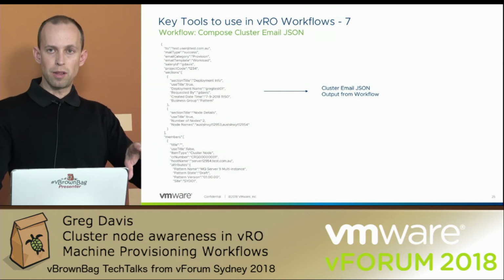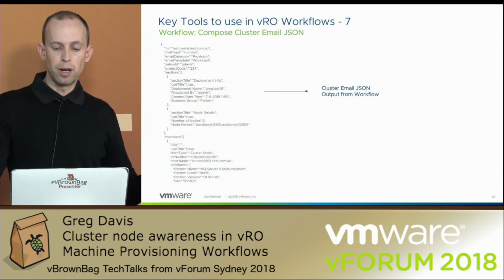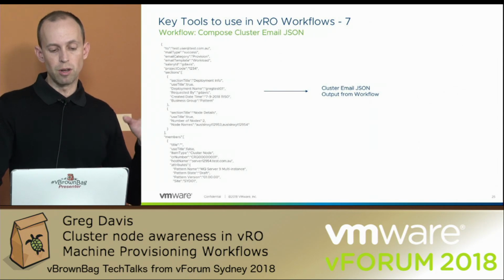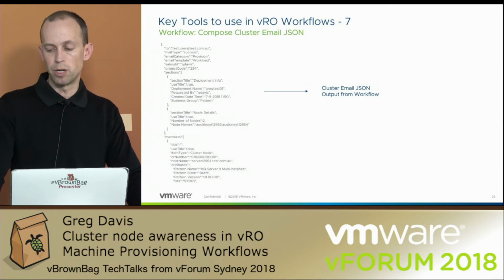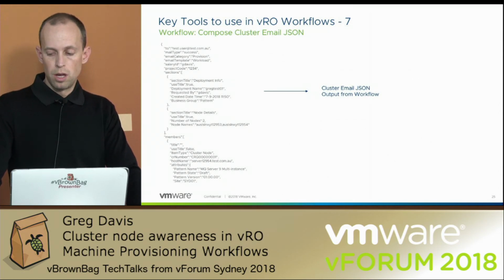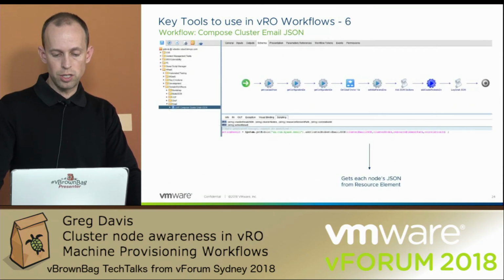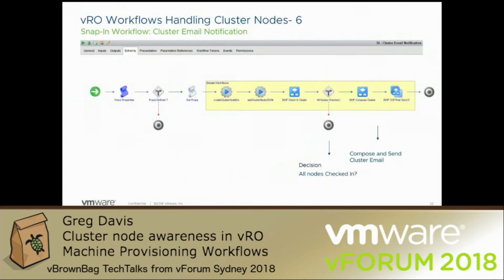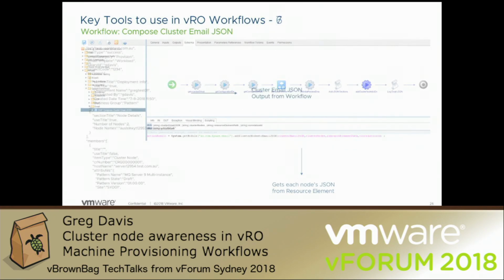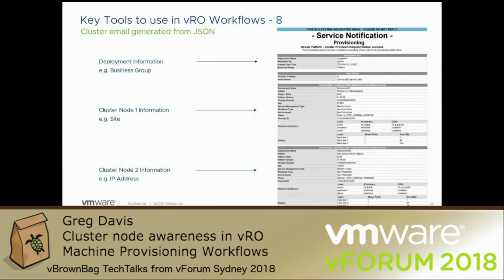And then you can see members down there, and this is where I've tacked on my virtual machine JSON from the backend to create the final cluster email JSON. And just stepping back a few notches again, if we look at this workflow, you can see the last part, which is called send email. What that workflow actually does is it takes the JSON and sends that through. In this case, it's being sent through to a third-party system, and that system is managed by IBM BPM, and then sends the email to an email system.